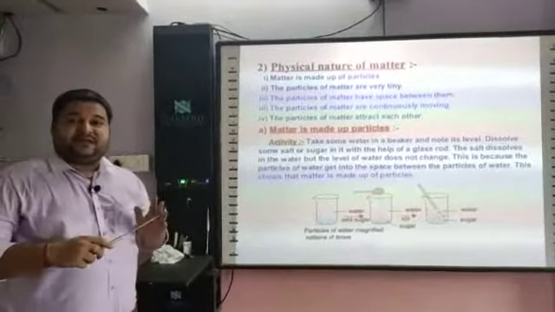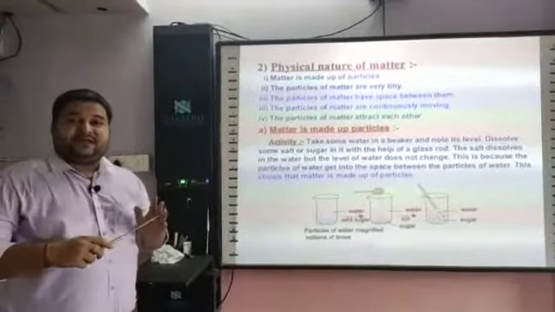Next one is particles of matter have space between them. So the first activity again, repeated: take water, add a few crystals of sugar or salt. You will see that the sugar is dissolved in water because there is space. If space is not there, then sugar will not dissolve in water. It shows that particles have space between them.